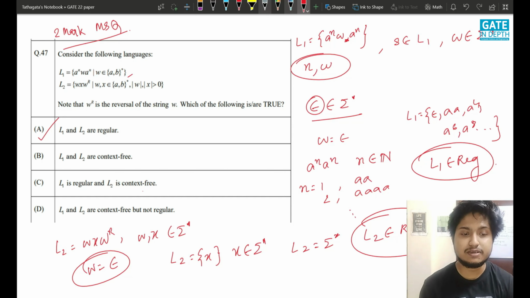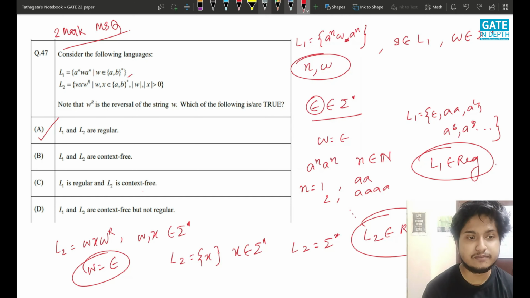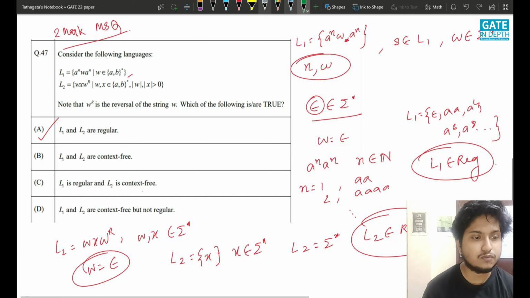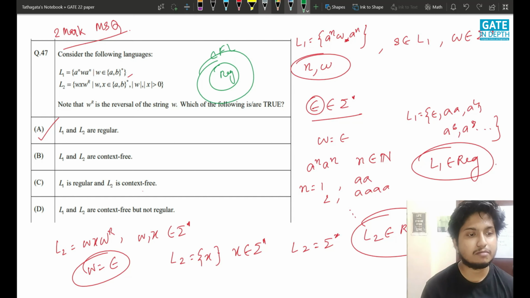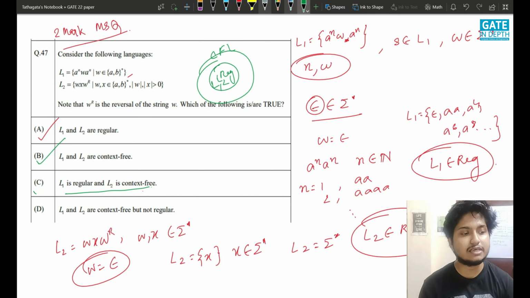L1 and L2 context free, yes, this is also true. We know that if this is regular, then this is CFL by the Chomsky hierarchy. So yes, this is true. If L1 is regular and L2 is context free, this is also true. L1 can be here and L2 is also here. Both of them are CFL. So yes, this is also true.